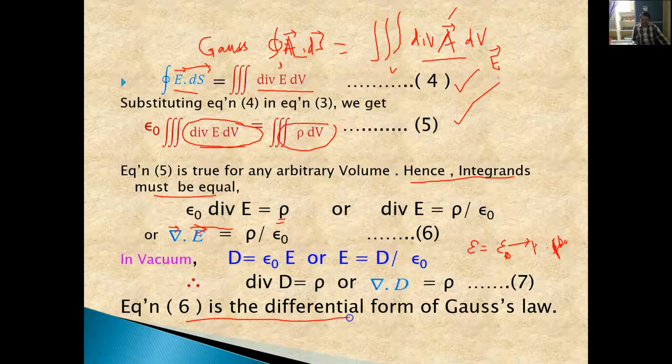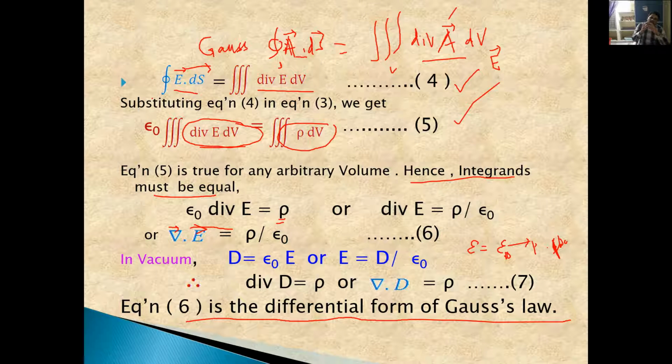So this is the differential form of Gauss law. So what is the differential form of Gauss law? We have taken the integral form of Gauss law. We have considered that the total charge is uniformly distributed over the closed surface.